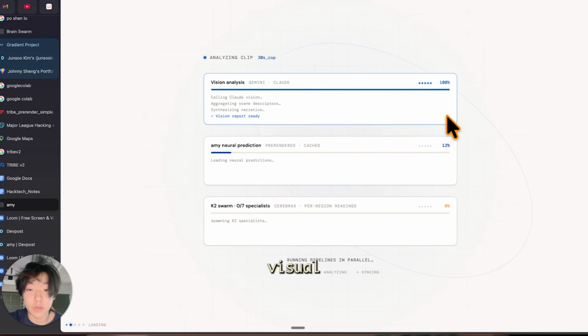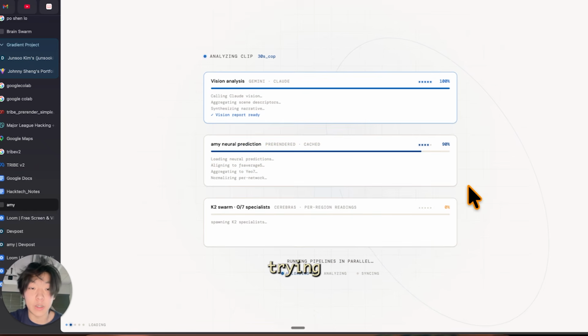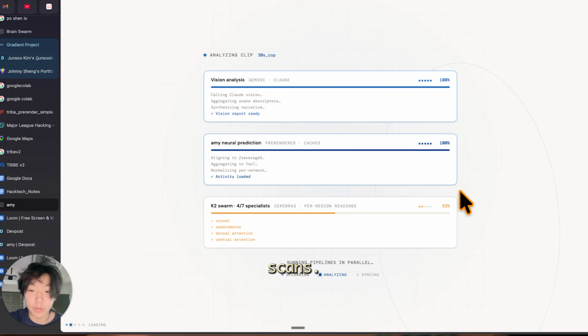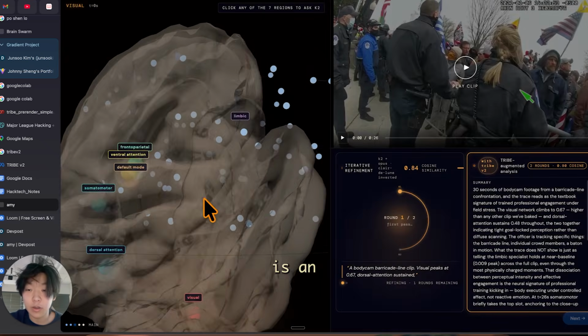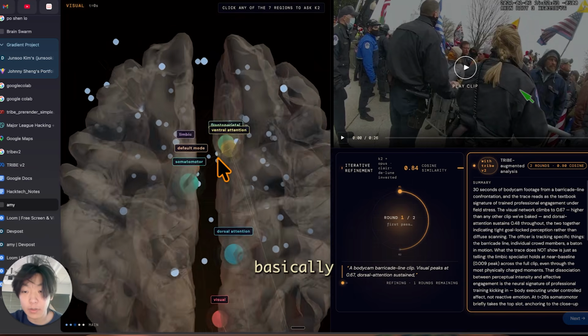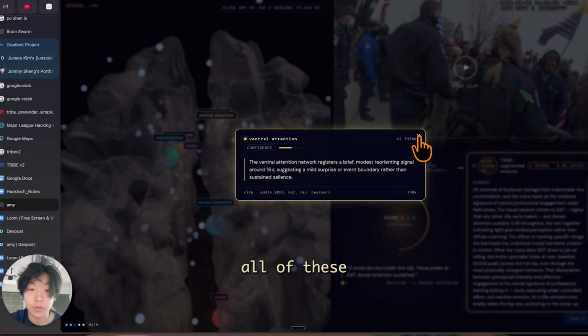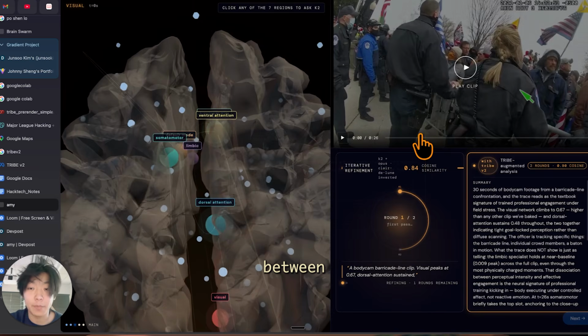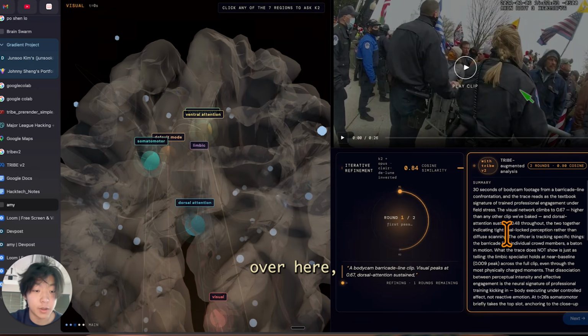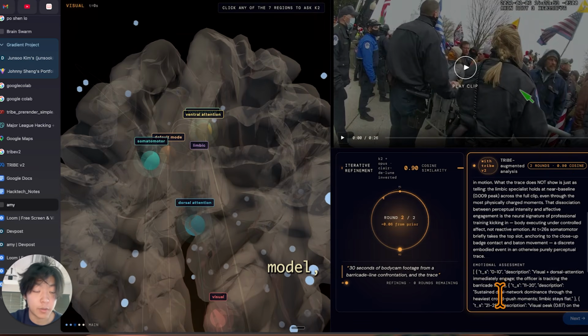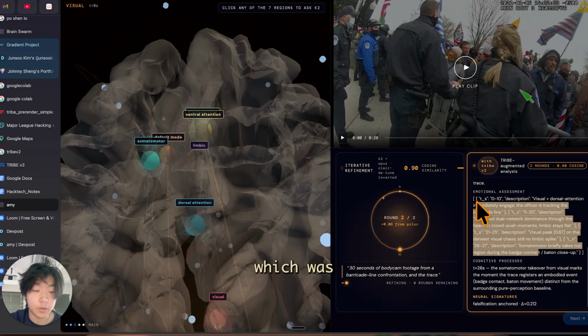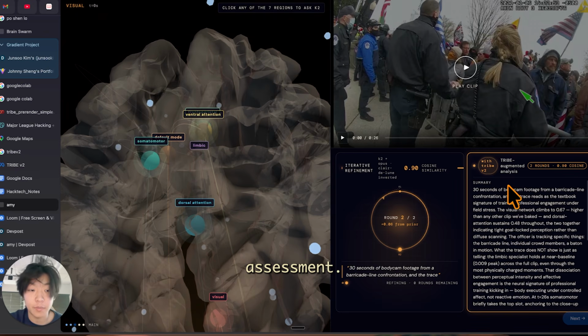One of the first processes is a vision analysis of this, which sends it through a basic vision language model. Then we send it to our unique Tribe model, which maps the video over to brainwaves or brain scans. And finally we spawn in our K2 swarm. Each one of these specialists is an AI agent, and we simulate the interaction between them to process the gap between the actual summary, generated by the Qwen model, and the emotional assessment, which was pre-cached from the Tribe assessment.